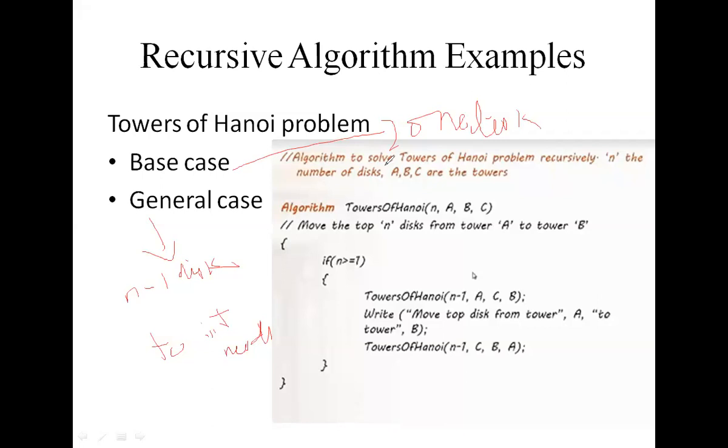Means the minimum number of steps is the best solution for that algorithm. For example, if you move 3 disks, the minimum number of steps required is 2 power n minus 1, that is 8 minus 1, 7 moves. So in just 7 moves you transfer from tower A to tower C using B as mediator. That is the minimum steps.